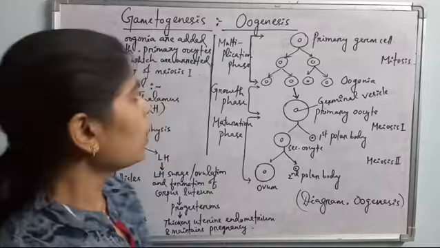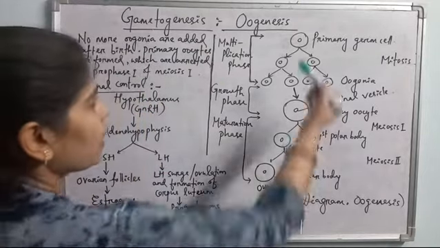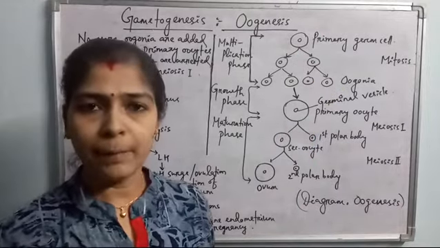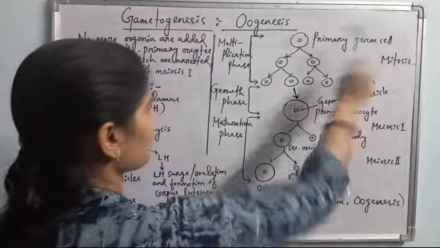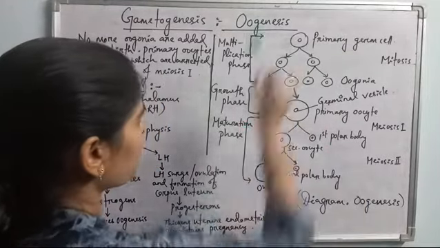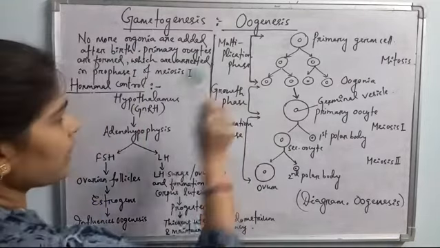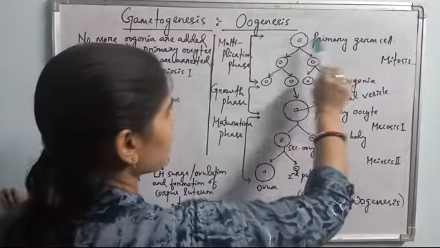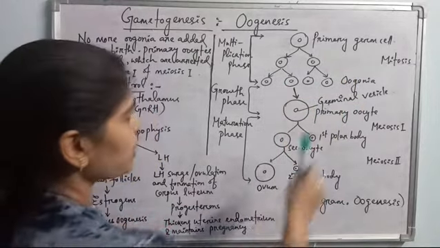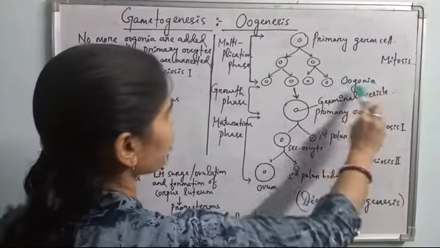Come to the stage of how oogenesis occurs. Primary germ cells are present inside the ovary. These are the diploid gamete mother cells. These primary germ cells undergo the multiplication phase. There are 3 phases in the oogenesis process: multiplication, growth phase, and maturation phase. In the multiplication phase, the primary germ cells undergo mitosis, the equational cell division, producing a large number of diploid cells. These diploid cells are called oogonia.